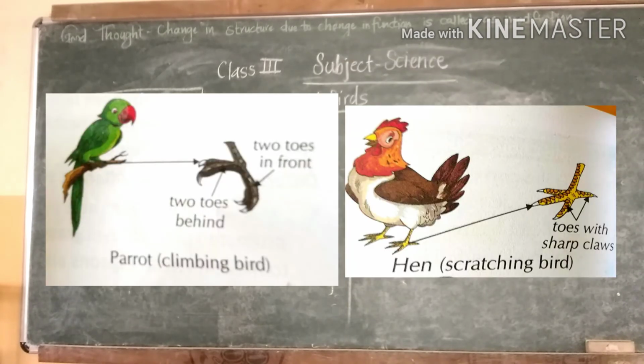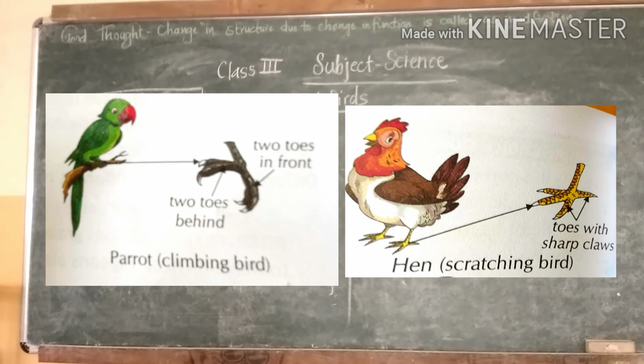Third, climbing birds. See, parrots and woodpeckers have 2 toes pointing upwards and 2 toes pointing downwards. They use their toes to climb up and hold on to the branches of trees. They are called climbing birds. See in the picture what the structure of their toes is.